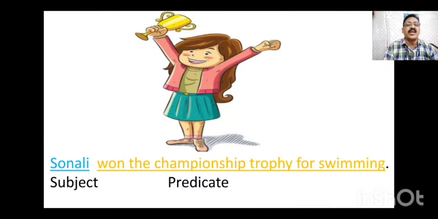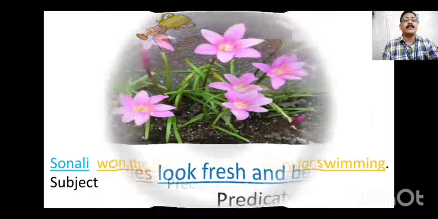Now, Sonali won the championship trophy for swimming. Sonali is the doer who won the championship. So Sonali is the subject. Won is the verb, W-O-N. From there till the end of the sentence, won the championship trophy for swimming is the predicate part of the sentence.